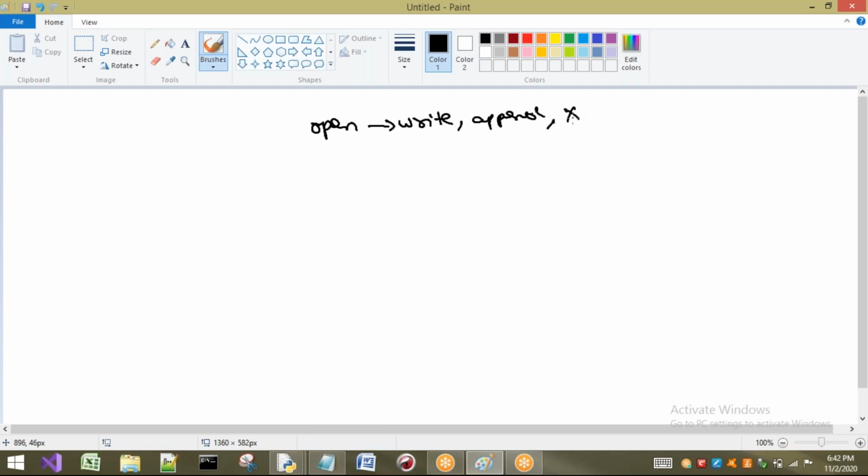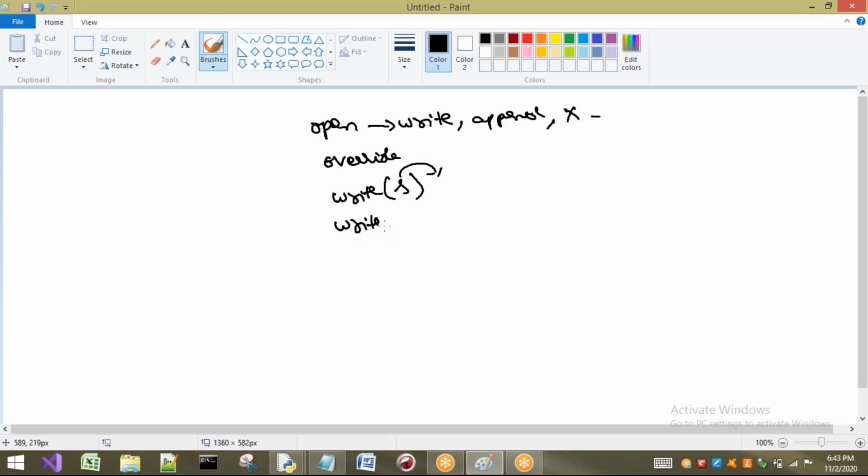Here we have to be careful about this write operation, because it is going to override the data of the existing file. So we have to be careful while we perform write mode. Now if you want to write something onto the file, some methods are needed. The first method is write. In this write, I have to pass a string, whatever I want to write onto my file. That means write of s is going to write the string s to the file and return the number of characters written. That means it is going to tell me how many characters were written.